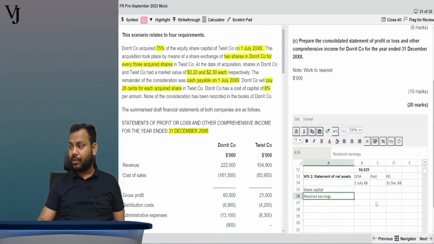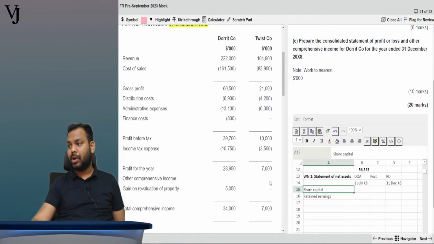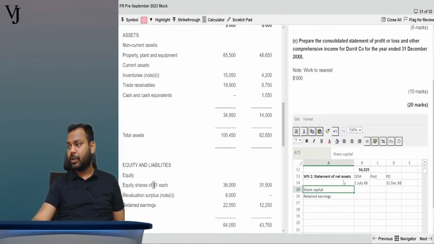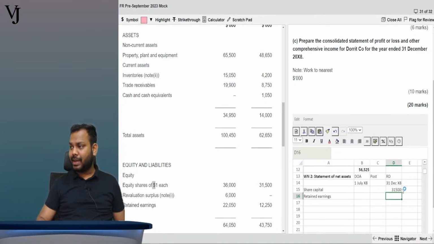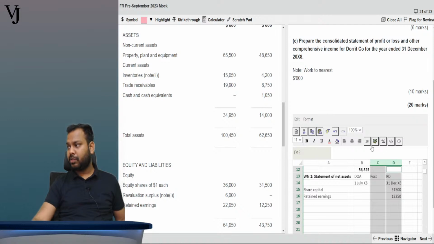Tell me, what is the share capital of Twist company on the reporting date? 31,500. What is the retained earnings of Twist company on the reporting date? 12,250. See, this I have just pasted from the question. On the reporting date, 31,500 and 12,250. Nothing else I have done, I have not done anything extra. Is that clear, everyone?